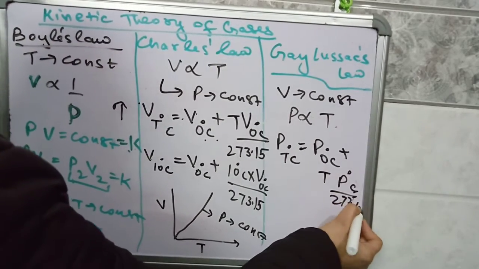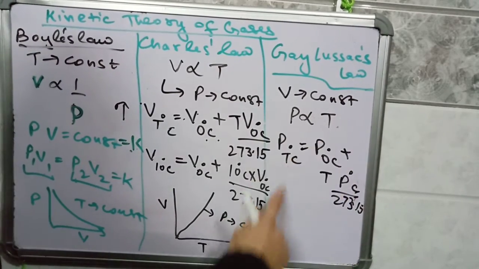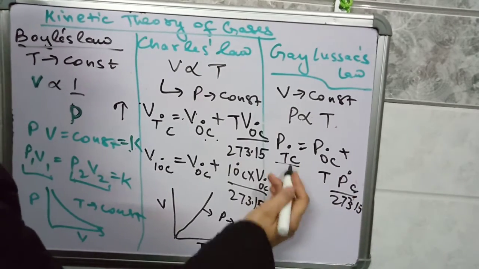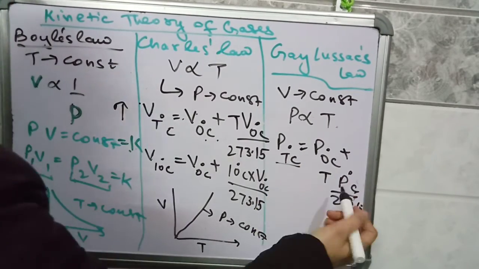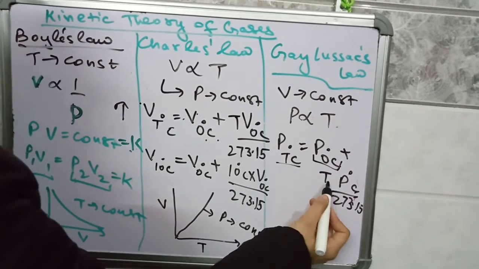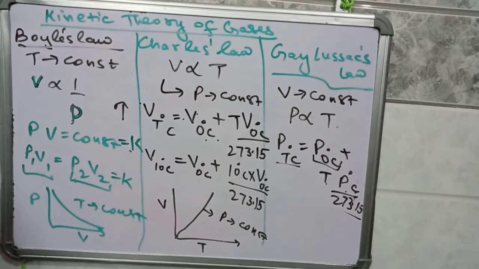With increase in temperature, pressure of a gas increases.